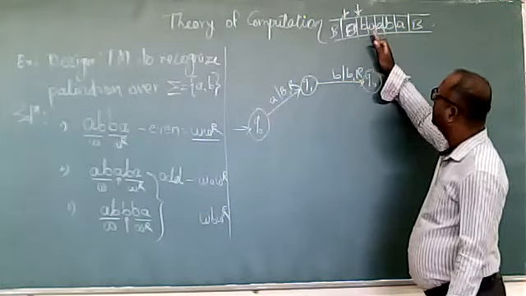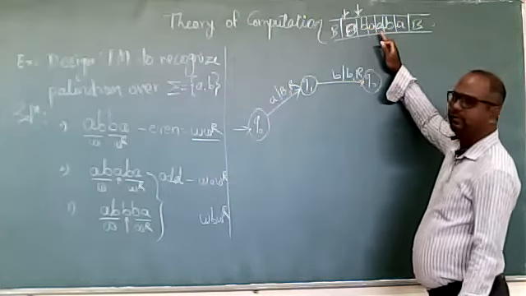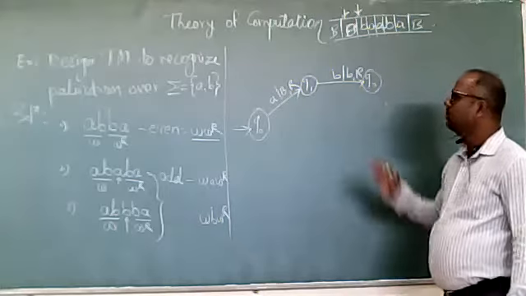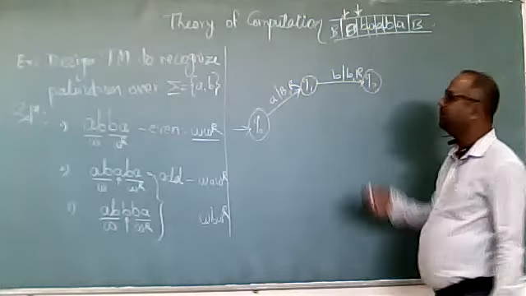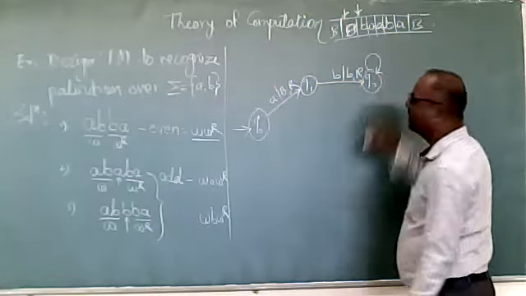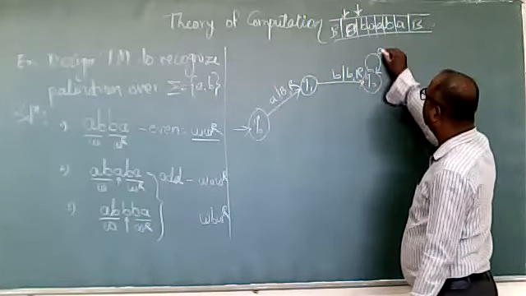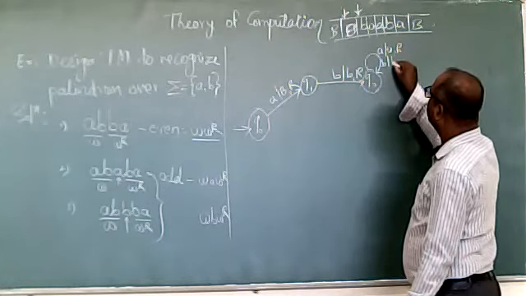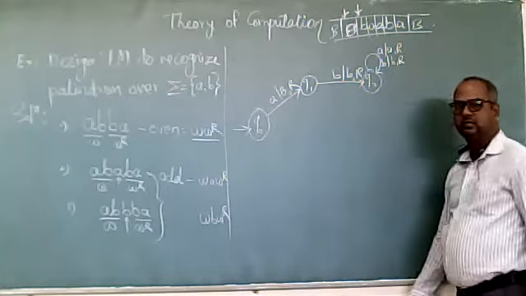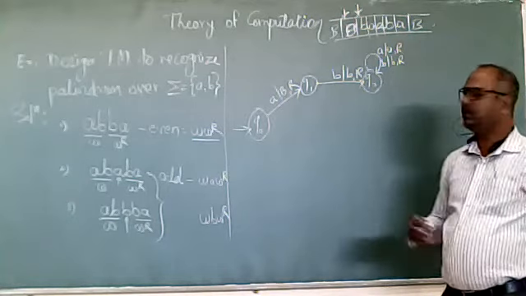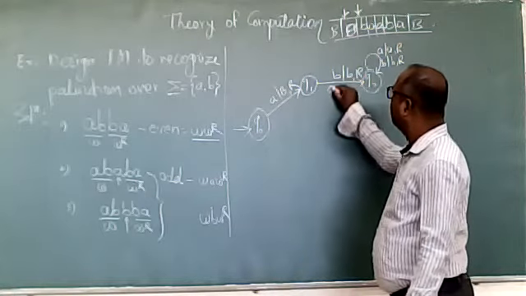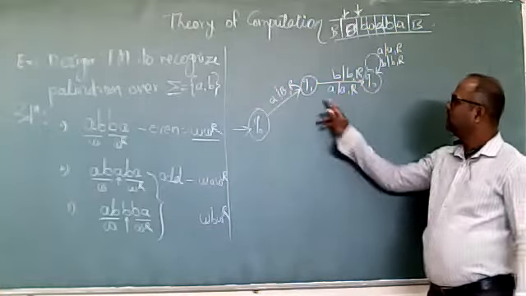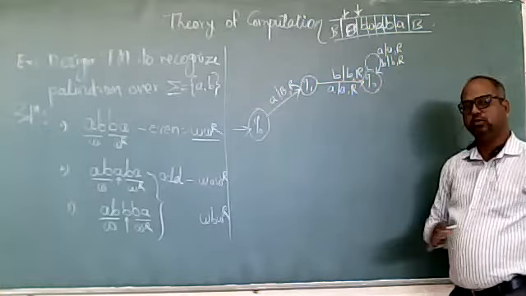Okay. A, skip A. B, skip B. A, skip A. So whatever we are getting, we will skip. So how to skip a number of things? Similar things with the self loop. If we are getting A, replace A with A and right. If we are getting B, replace with B and right. So A and B, we can skip. Similarly here, if we are getting B, we will skip. If we are getting A, that will again skip. So this Q1 and Q2, we are using to skip all the things.